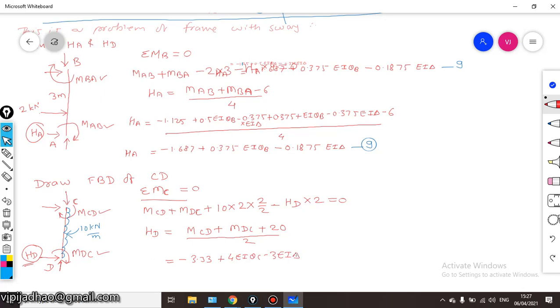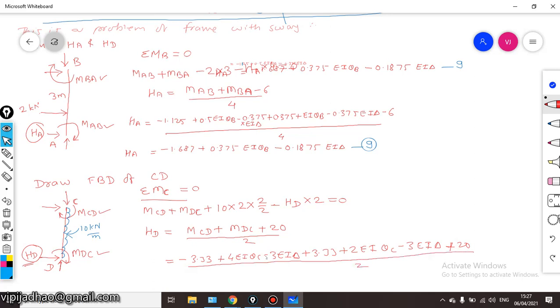Then MDC is 3.33 plus twice EI theta c minus 3 EI delta plus 20, this 20 term, complete term divided by 2.